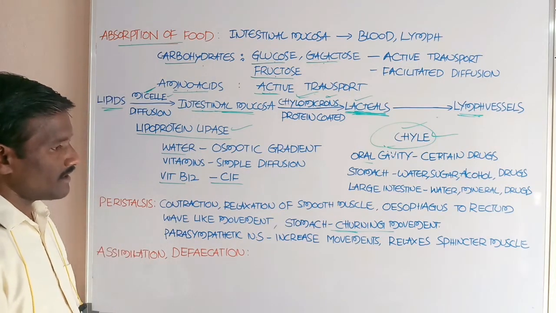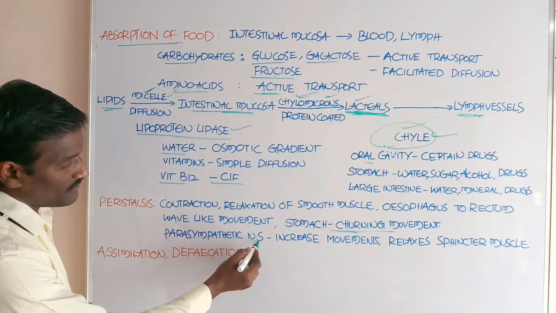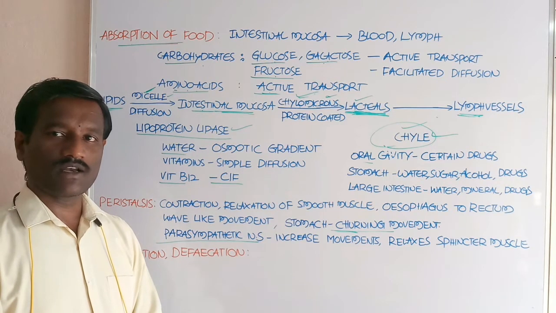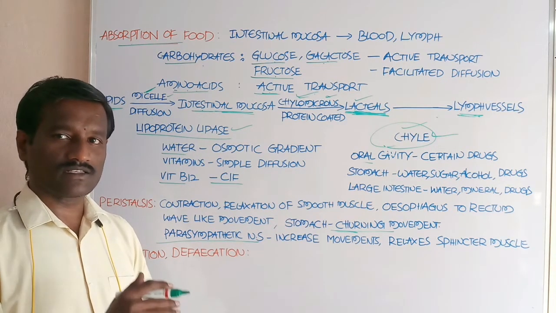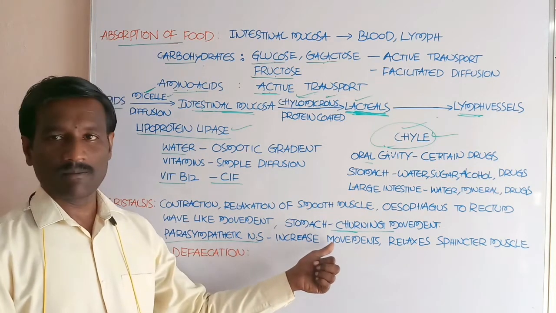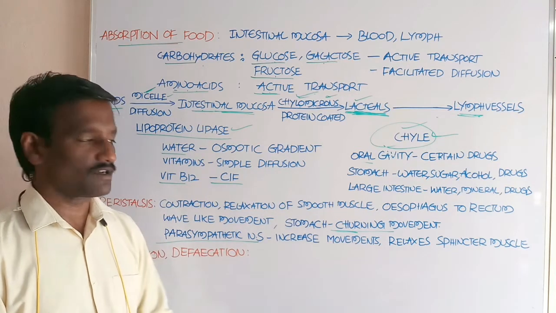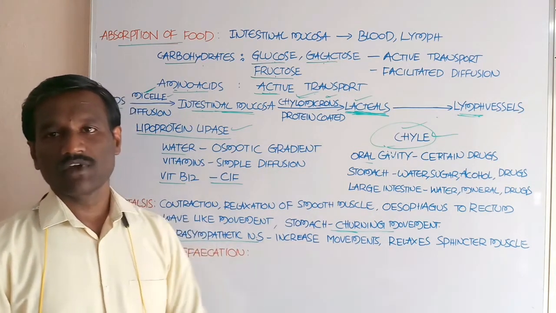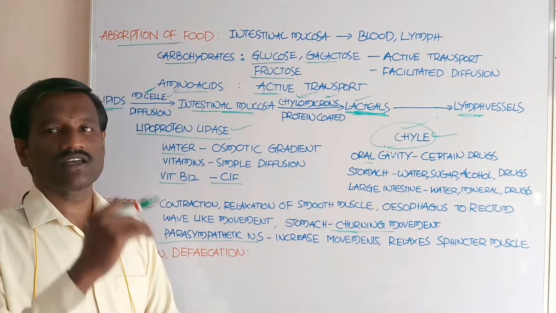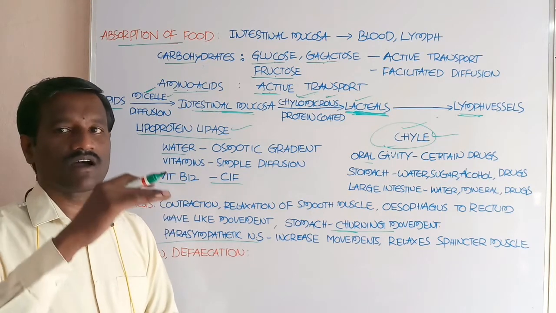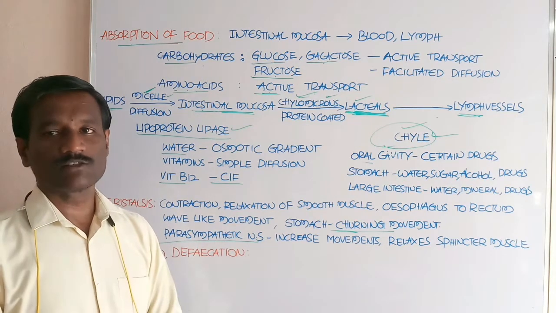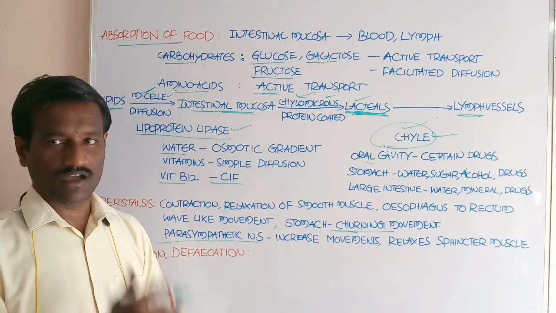Okay students, stimulation also comes from the parasympathetic nervous system. Signals coming from the parasympathetic nervous system increase the peristaltic movement and relax the sphincter muscle. Sphincter muscle is smooth muscle. It causes relaxation of the smooth muscles present in the sphincters, different types of sphincters like the pyloric sphincter and cardiac sphincter.